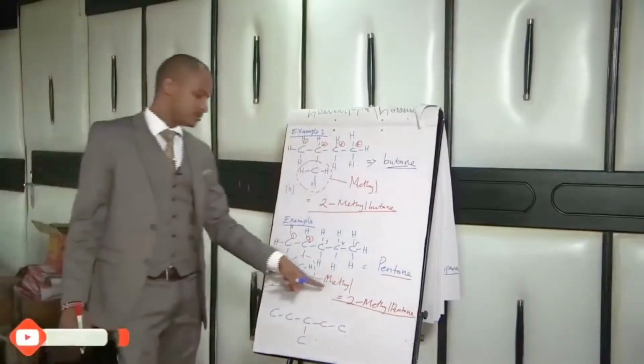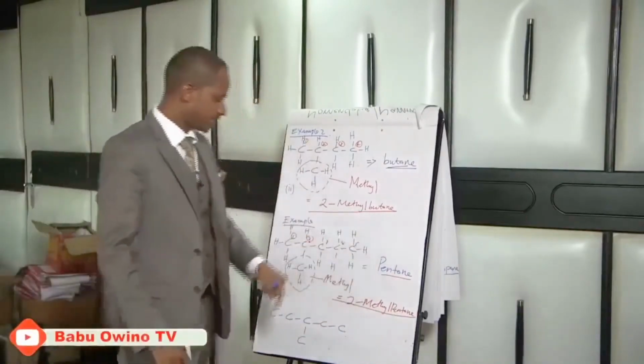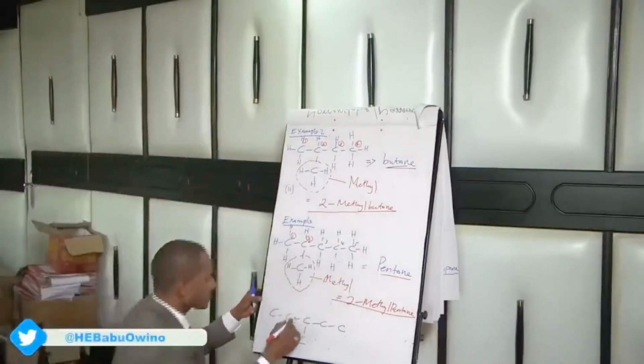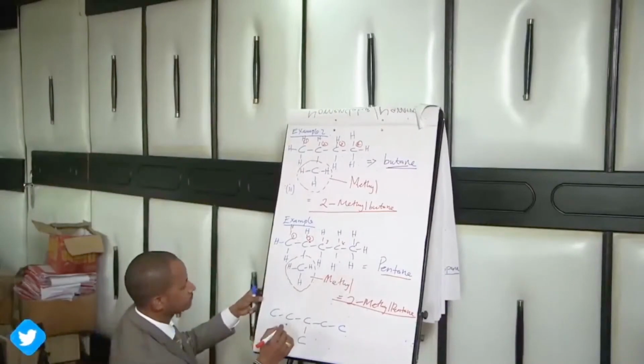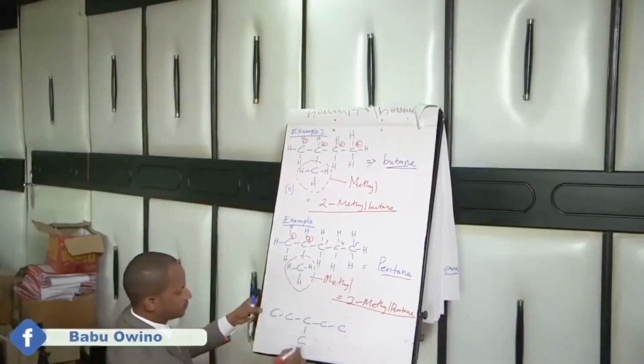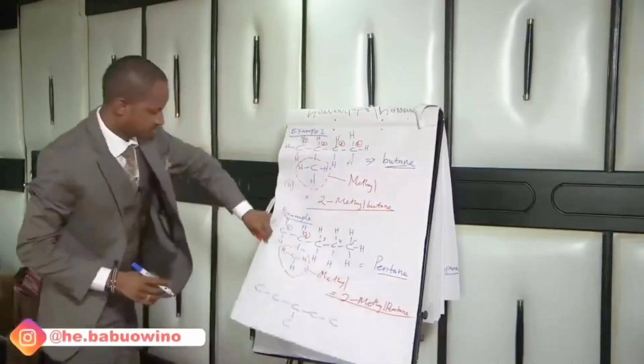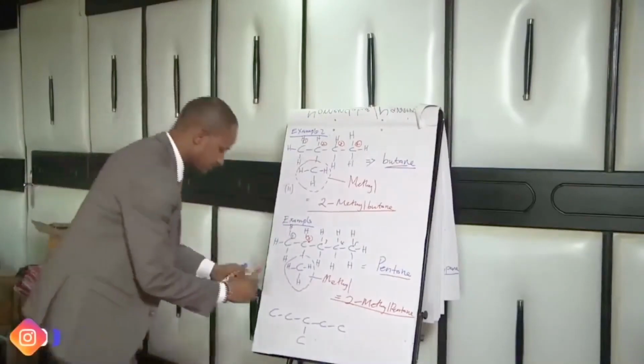Class, repeat after me. 2-methyl pentane. Next one, let me do this in a fresh, okay, let's name this first.